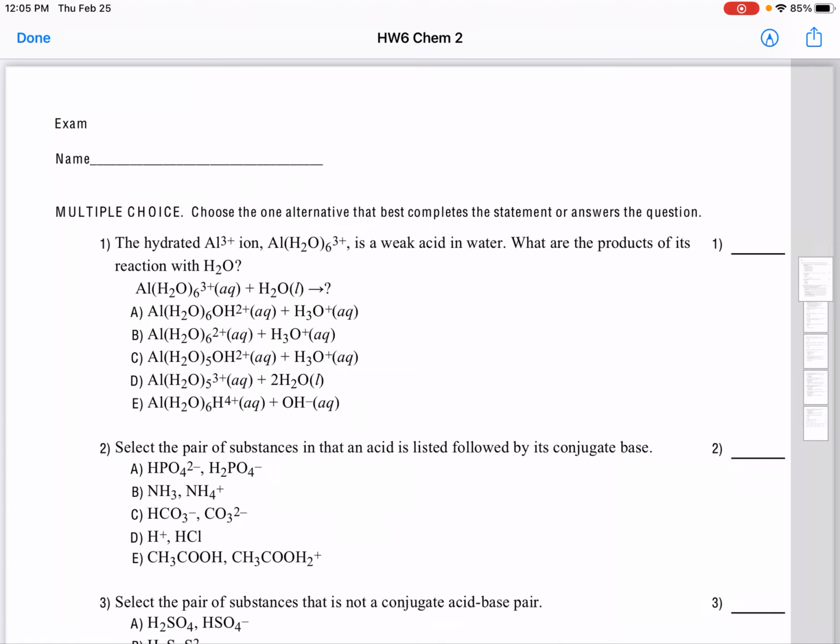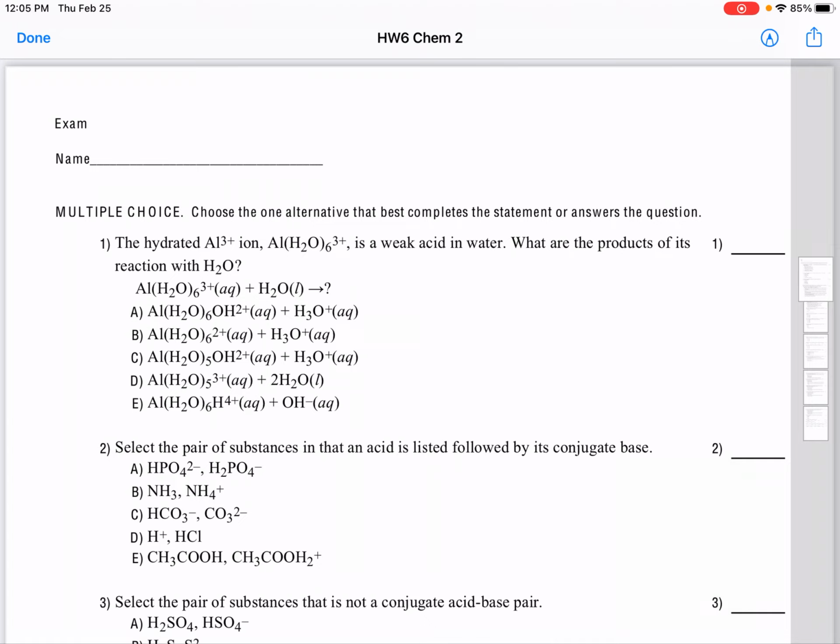Hydrated aluminum ion, aluminum hexahydrate, is a weak acid in water. What are the products of its reaction with the water? How do you find the answer for this one? Now, this is a reaction we talked about in our lectures: aluminum is highly charged.